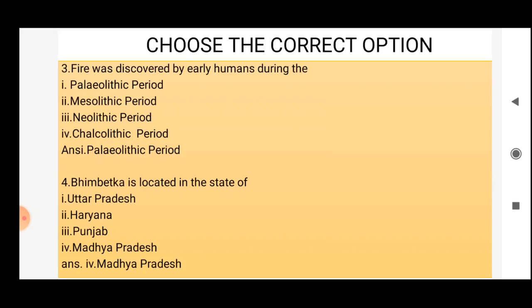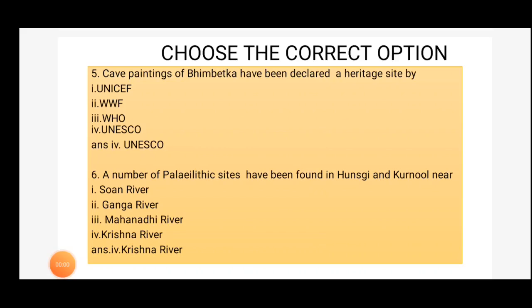Fourth question: Bhimbetka is located in the state of first option Uttar Pradesh, second option Haryana, third option Punjab, fourth option Madhya Pradesh. The correct answer is Madhya Pradesh. Bhimbetka is located in the state of Madhya Pradesh. Fifth question: cave paintings of Bhimbetka have been declared a heritage site by first option UNICEF, second option WWF, third option WHO, fourth option UNESCO. The correct answer is UNESCO.